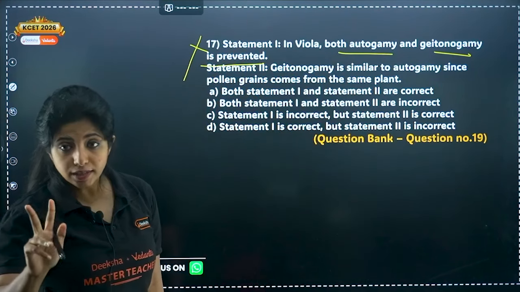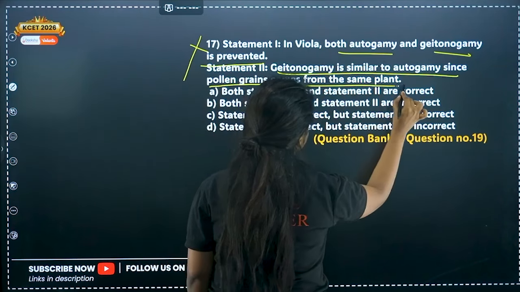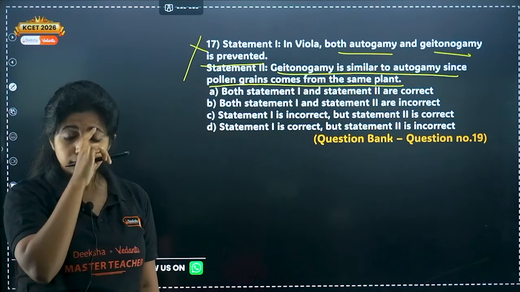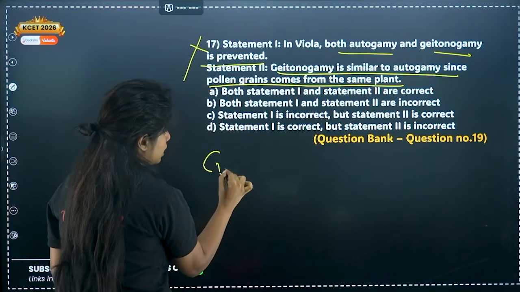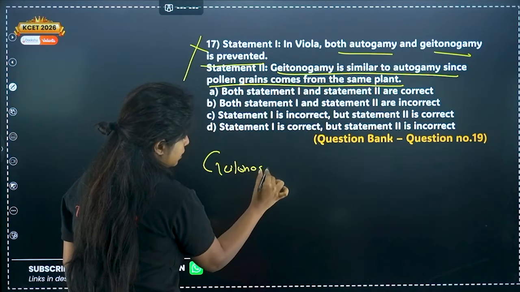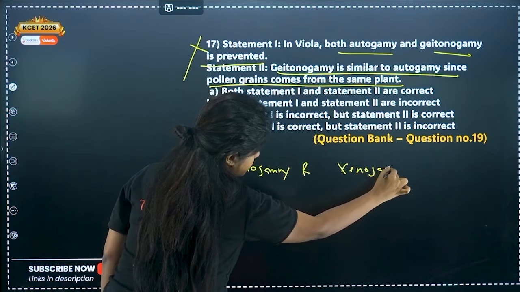Now statement number 2 says, geitonogamy is similar to autogamy since pollen grains come from the same plant. So my dear children, the usual question comes: differentiate between geitonogamy and xenogamy. This came in the previous year and all, okay.